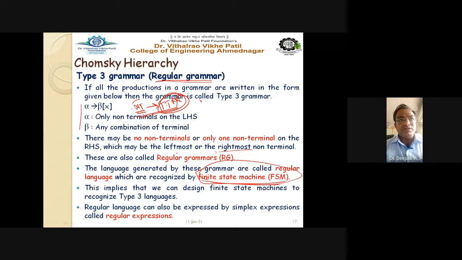So 3-4 important points you have to remember with reference to this type 3 grammar. The first is how the restrictions are imposed, then the grammar is regular grammar, and the language is the regular language, and it is recognized by finite state machine, right? And also we can represent it in the form of a mathematical equation, that is called regular expression, for the type 3 grammar, that is nothing but regular grammar.